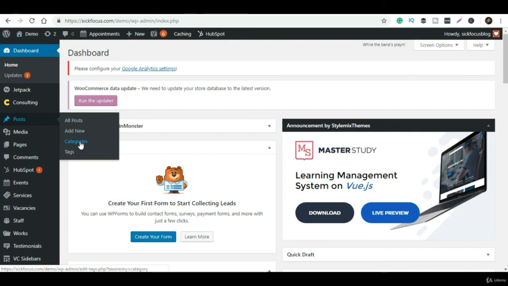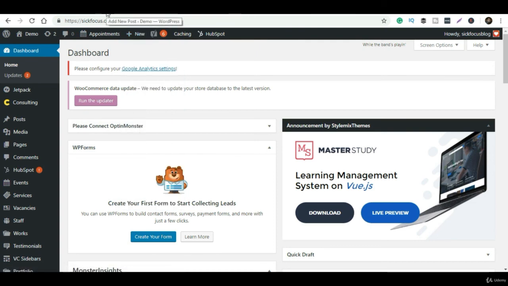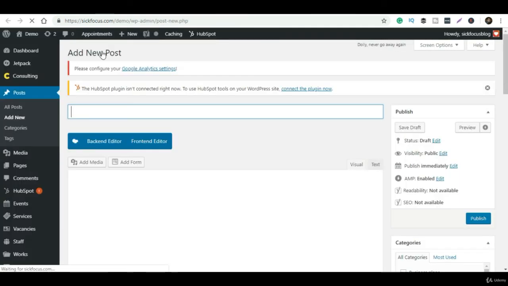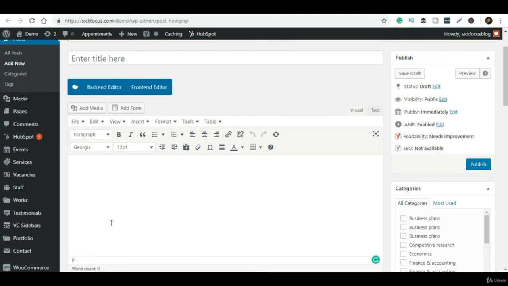Okay, so initially, to write a blog post you have to go to New, and you can click on Post. Also, you can go to the Posts section, and after going there you will find 4 tabs. One is All Posts, one is Add New Post, one is Categories, and another is Tags. All Posts is where you can find all the articles and blog posts you have written. If you want to create a new one, you can go to Add New, or click on New and then the Post option.